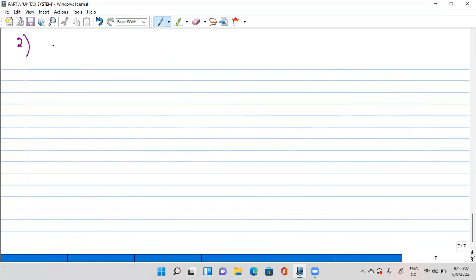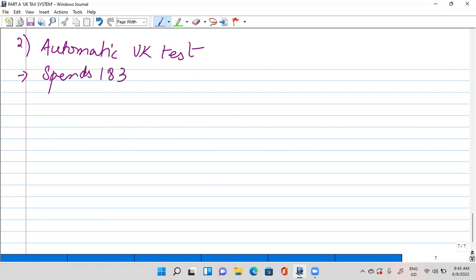Okay, so if we look at our first condition, the first condition is that it spends 183 days, which makes up 6 months, like it's the half.